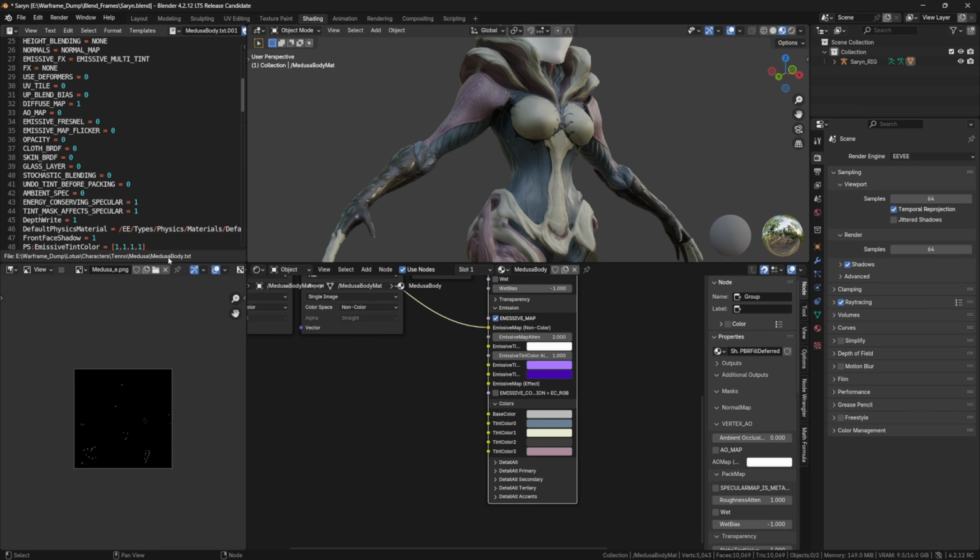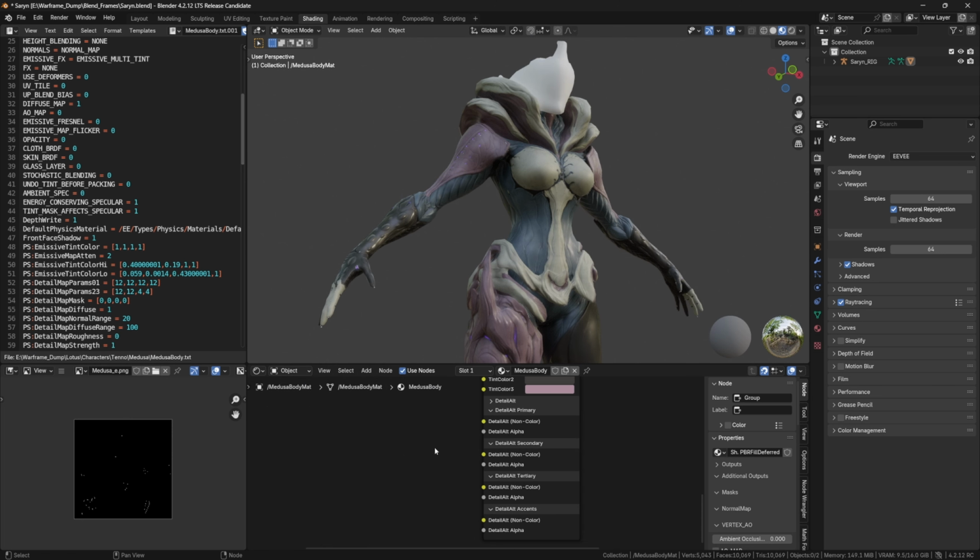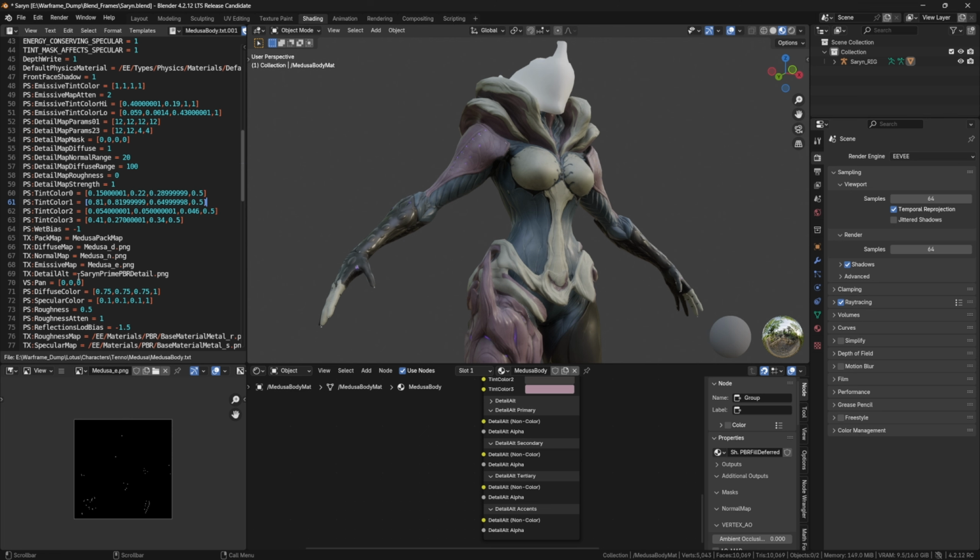So next, we are going to have to get the detail stuff. So what we need to scroll down and look for is which detail she is using. If you're using the character fill deferred, everything will be under a directory that you will be able to find.